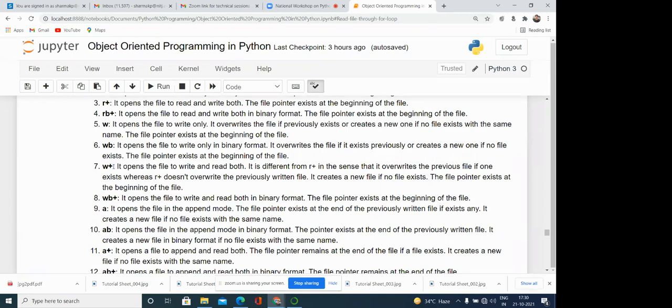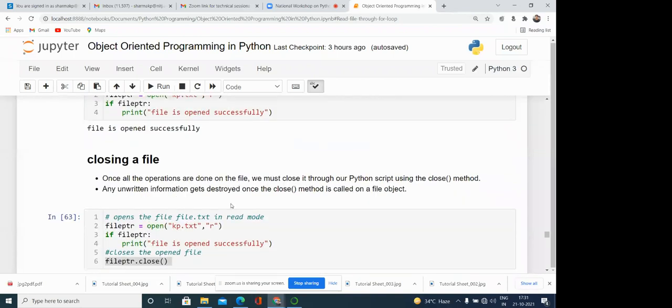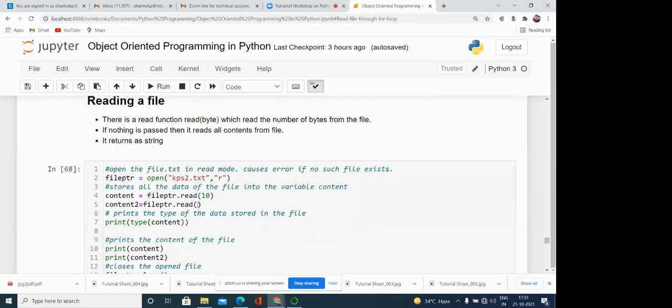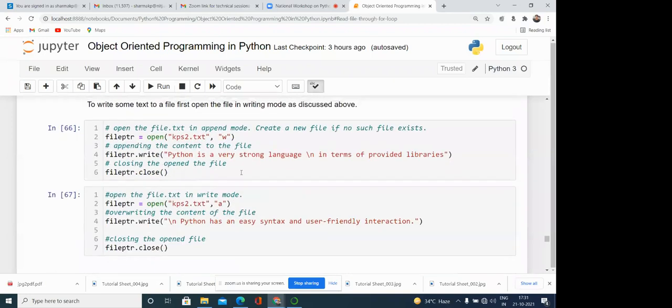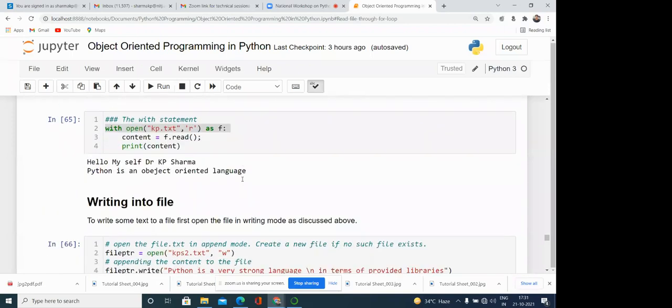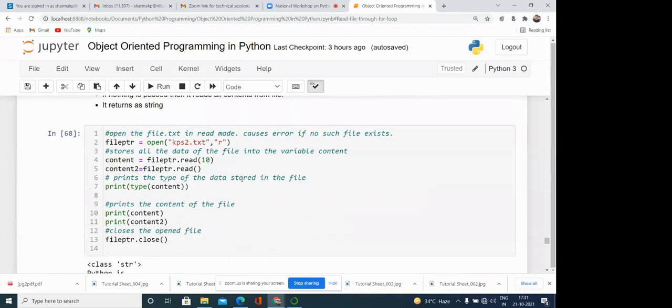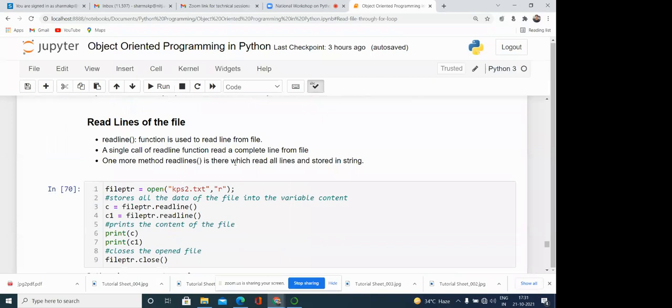In case of W, if the file is already there, then the content of that file is overwritten. So if we want to create a new file, then we can use X. What is the meaning of X? X means if the file is already there, it will return an error. It means the file is already existing, so you need to give a separate name for the file. So we can create the file by using X also.